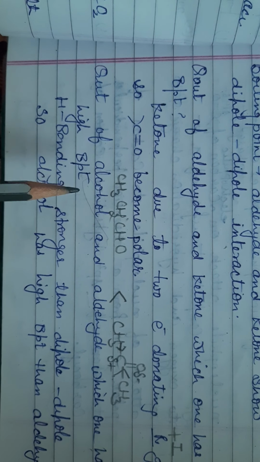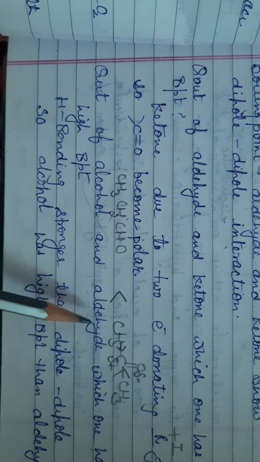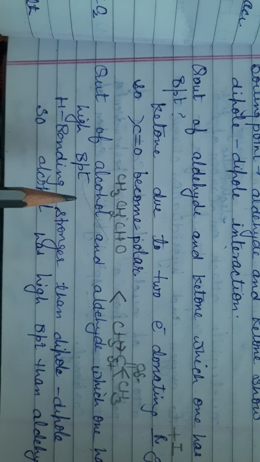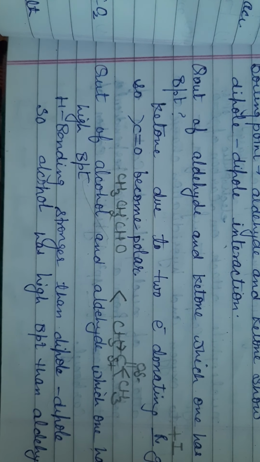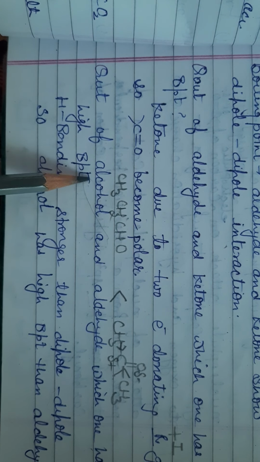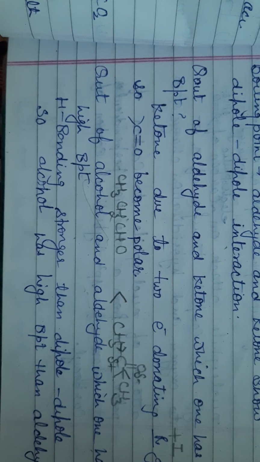If the question comes, out of aldehyde, ketone and alcohol, which one has the highest boiling point, then the highest boiling point is shown by alcohol, then ketones and then aldehydes. Aldehydes have the least boiling point.